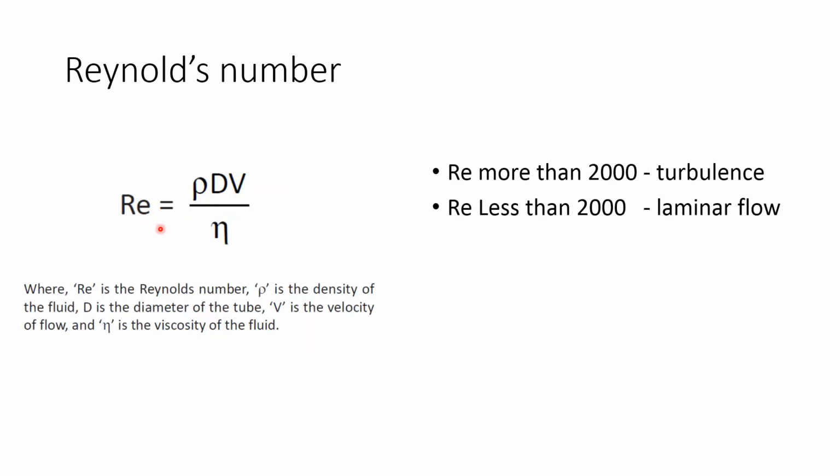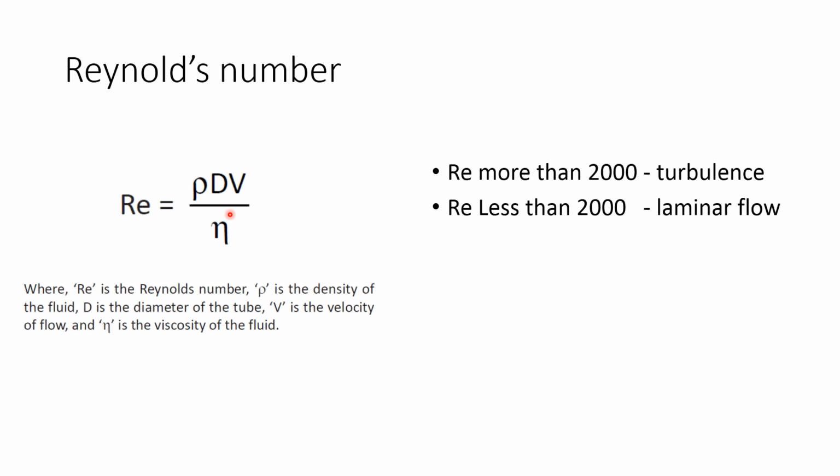Reynolds number describes the relationship between the various factors that determine laminar or turbulent type of blood flow. Here we can see the Reynolds number is equal to rho dV divided by eta, where rho is the density of the fluid, d is the diameter of the blood vessel, v is the velocity of the blood flow, and eta is the viscosity of the fluid.